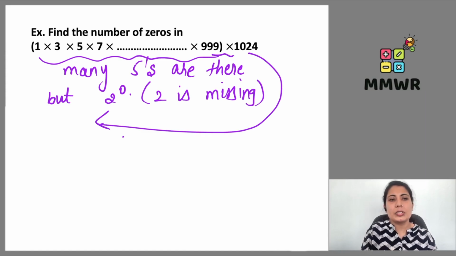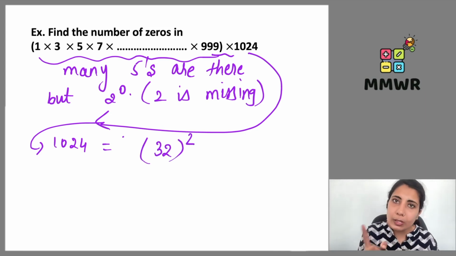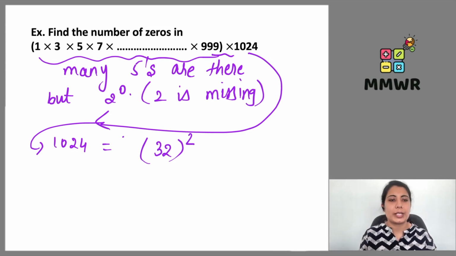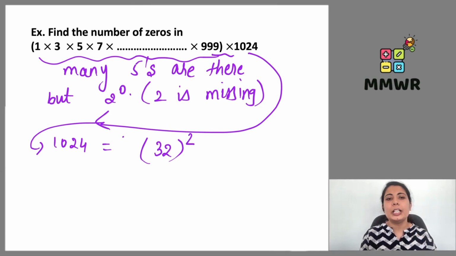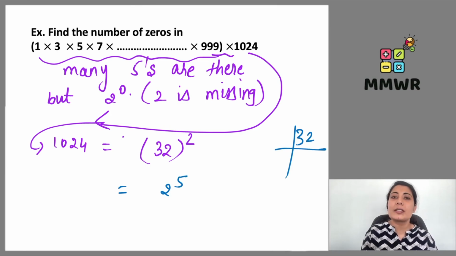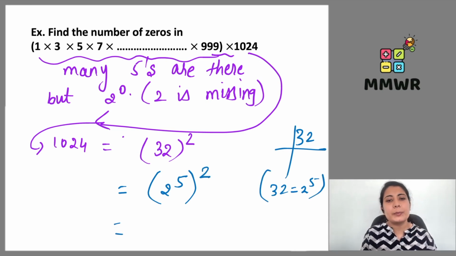Now coming to this 1024. 1024 can be written as, actually this 1024 is the square of 32. 32 का स्क्वायर जो होता है वो 1024 होता है. 32 multiplied by 32, I know that. So 32 multiplied by 32 gives me 1024. And 32 is nothing but 2 to the power 5. 32 को जब मैं factorize करूँगी, so this gives me 2 to the power 5. Right? So 32 can be written as 2 to the power 5. और उसकी भी power 2 है.